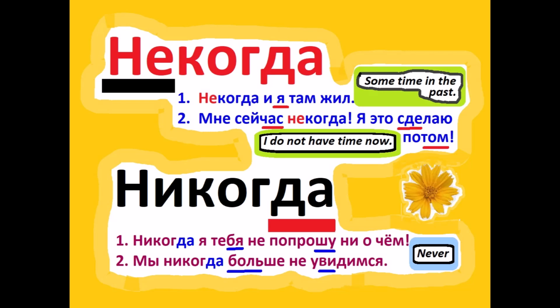The upper word in this slide is некогда, with the vocal stress on the first syllable. As you see, I show vocal stresses here not on the top of the stressed vowel, but on the bottom of the stressed syllable.